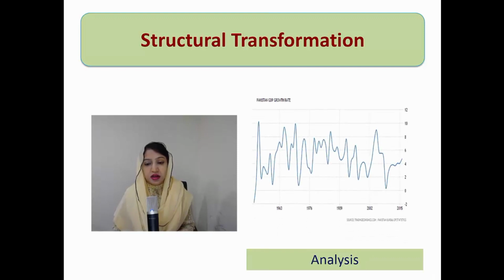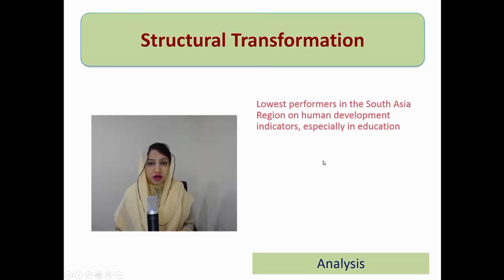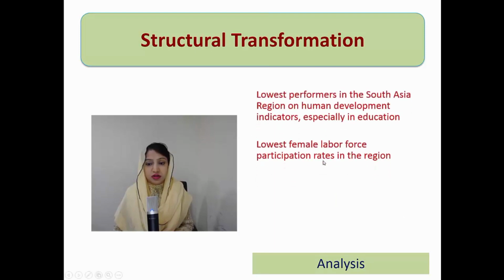Then if you look at the overall GDP growth rate in this time period, I have a quick review. Sometimes it's very high and sometimes it shows a very low trend. So it remains very volatile. One can quickly say that Pakistan's growth rate remained volatile. It was not long lasting and consistent. If it was a consistent growth rate, our country might have had a better economic position in the region.